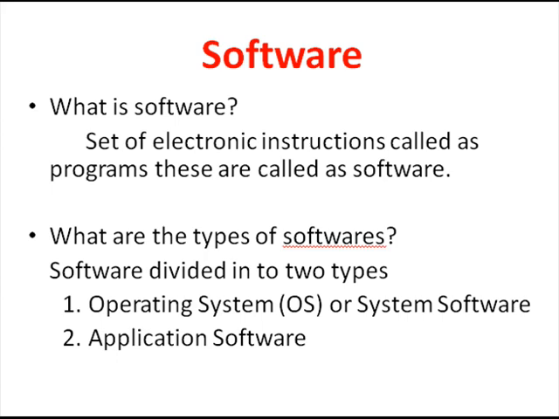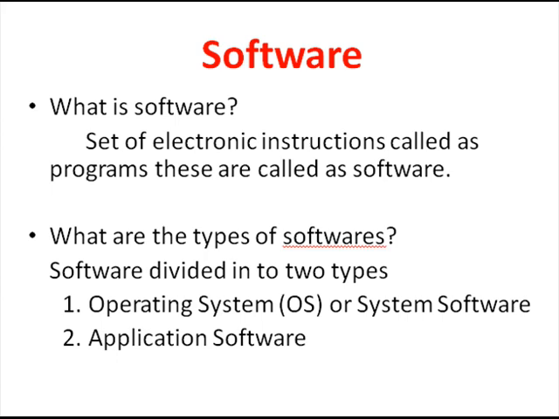What is software? What are the types of software? A set of electronic instructions is called a program. These are called software. Software tells hardware what to do. Software brings life to the machine. Since the computer is an electronic device, it requires electronic instructions to perform any work with the hardware.